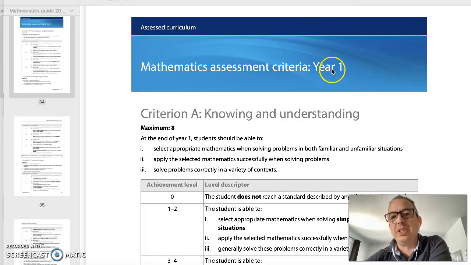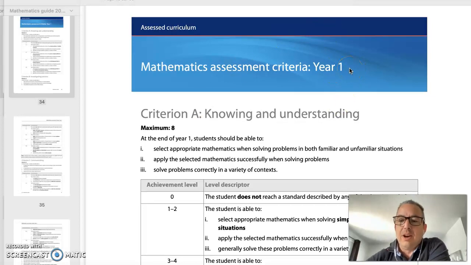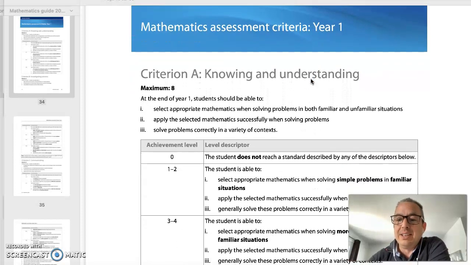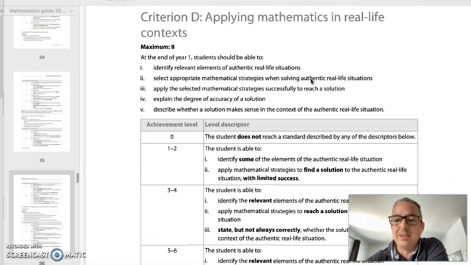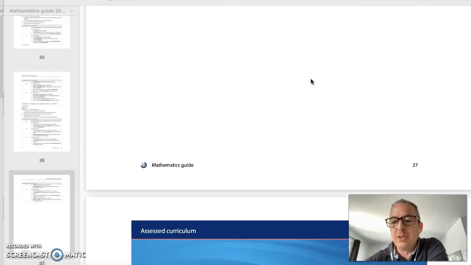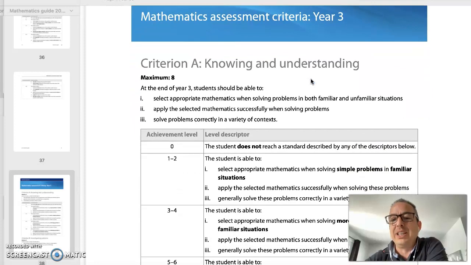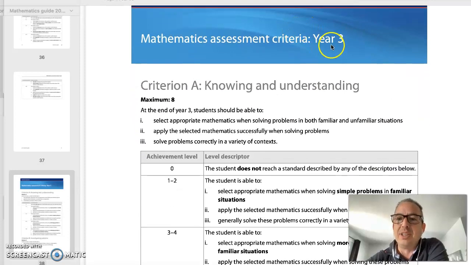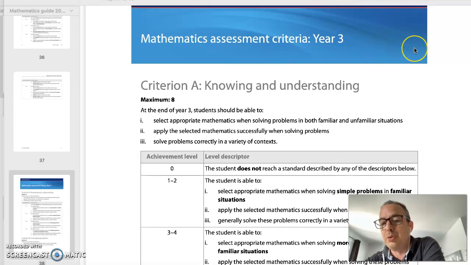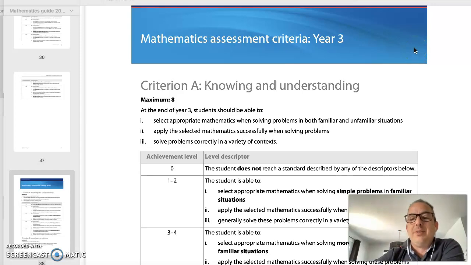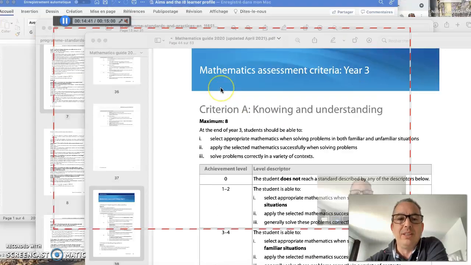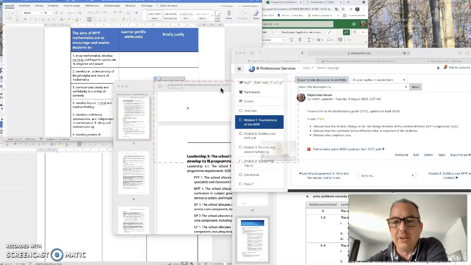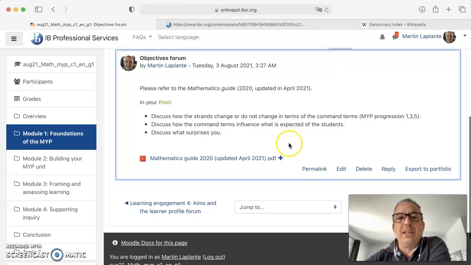We would use the year 1 rubrics for year 1 and perhaps the beginning of year 2, and then in year 2 we would start using the year 3 rubrics. Same thing with year 3, and then at the beginning of year 4 we might still use the year 3 rubrics, and then we would go to the year 5 rubrics until the end. So you can look at the objectives, and that would go with the last learning engagement activity.